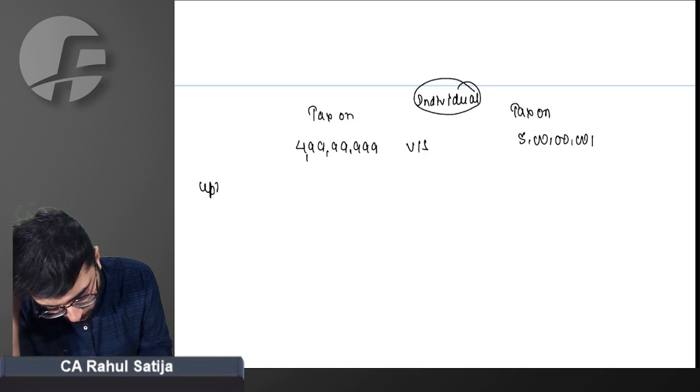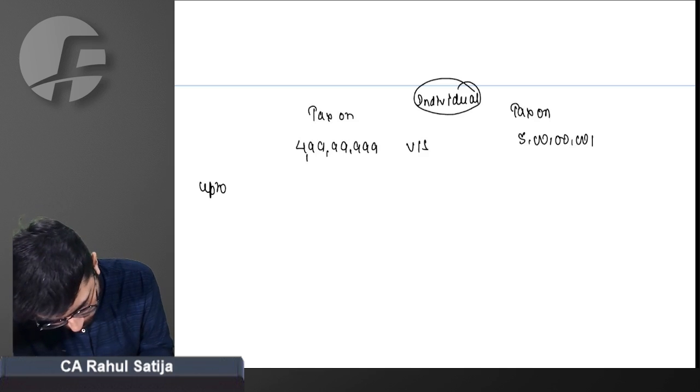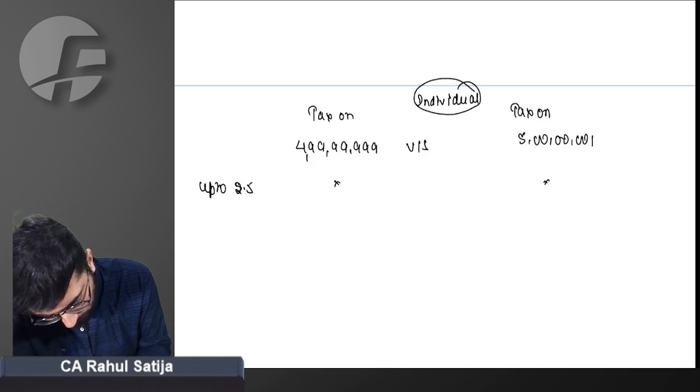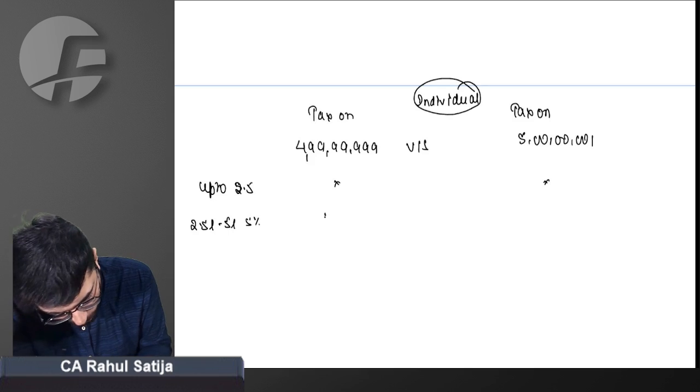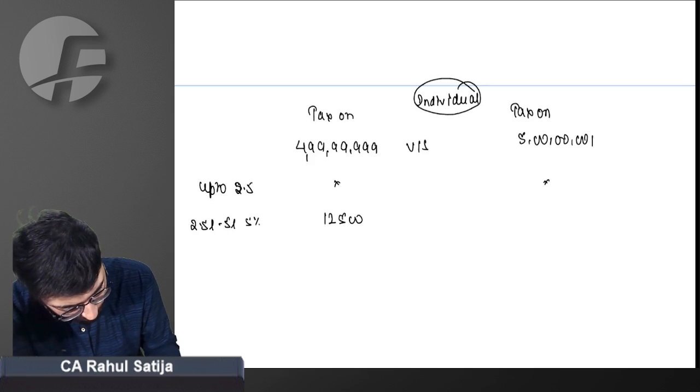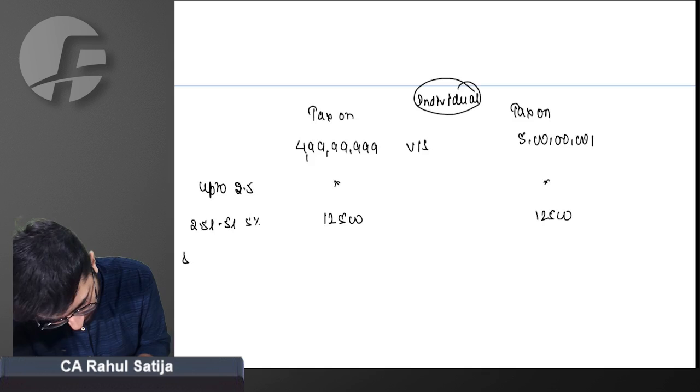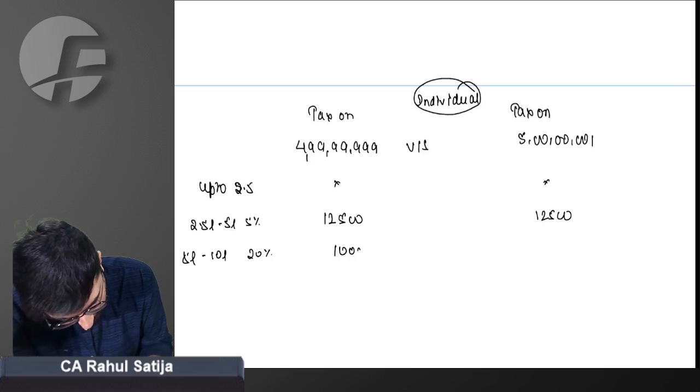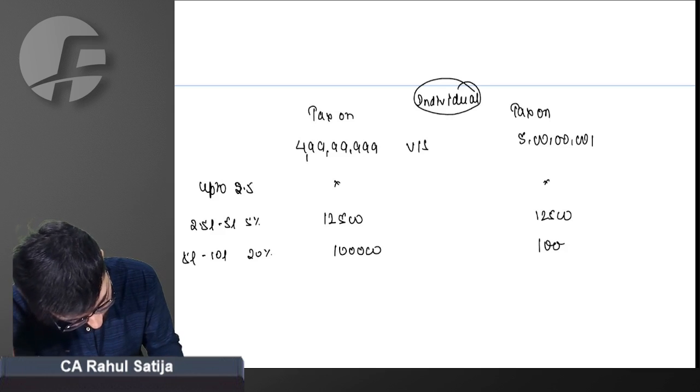Sir, up to 2.5 lakh, no tax. 2.5 lakh to 5 lakh, 5%. For both cases, it will be 12,500. 5 lakh to 10 lakh, 20%. In both cases, it will be 1 lakh.